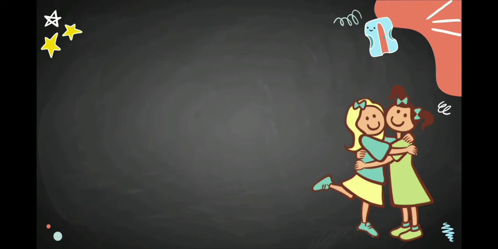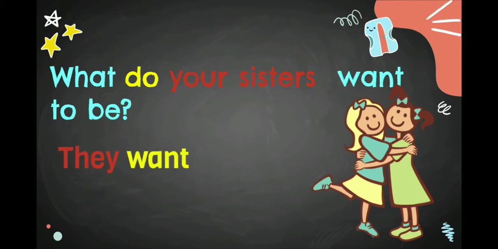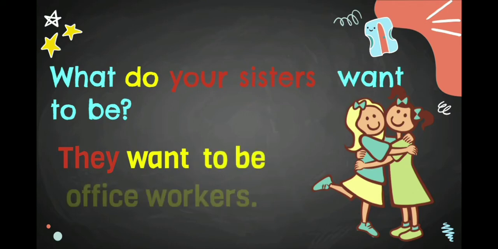Alright, now let's see the other example. What blah blah blah your sisters want to be. In here the subjects are more than one, your sisters. That's why we have to use do. What do your sisters want to be? They plus want plus to be. They want to be office workers. In here, the subject is they, that's why we have to use want. And also, because the subjects are more than one, at the end of the occupation we need to put an S, office workers.